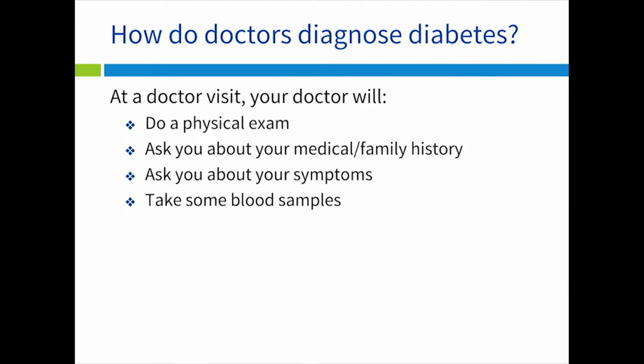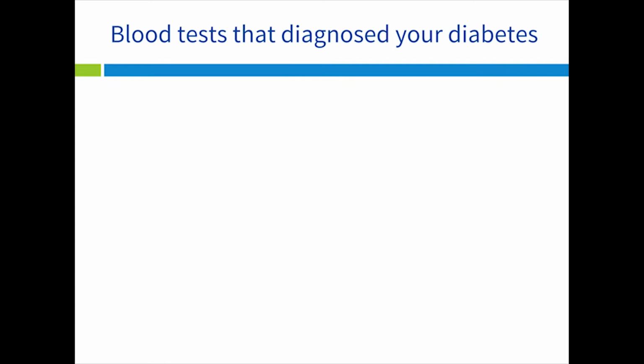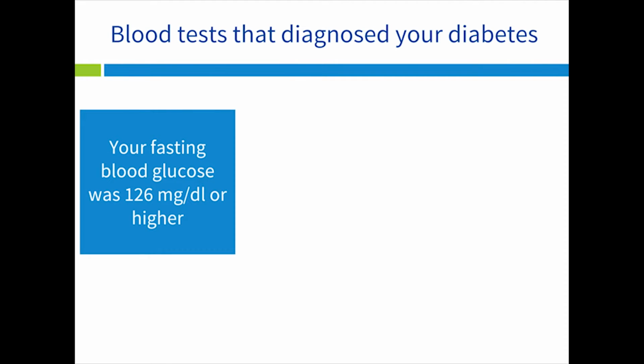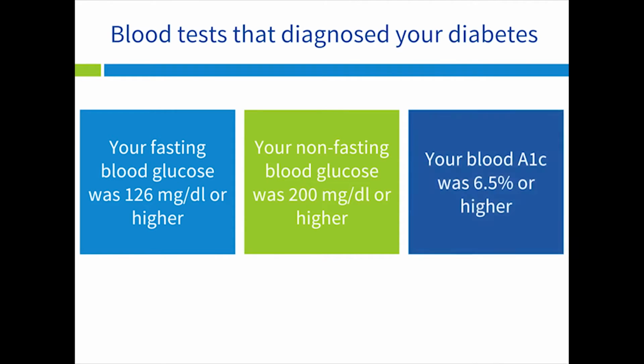At a doctor visit, your doctor will do a physical exam, ask about your medical and family history, ask about your symptoms, and take some blood samples to test in the lab. One of the following blood tests means a diabetes diagnosis. Your fasting blood glucose, taken before breakfast or 8 hours since your last meal, was 126 or higher. Your non-fasting blood glucose was 200 or higher. Your blood A1C was 6.5% or higher.